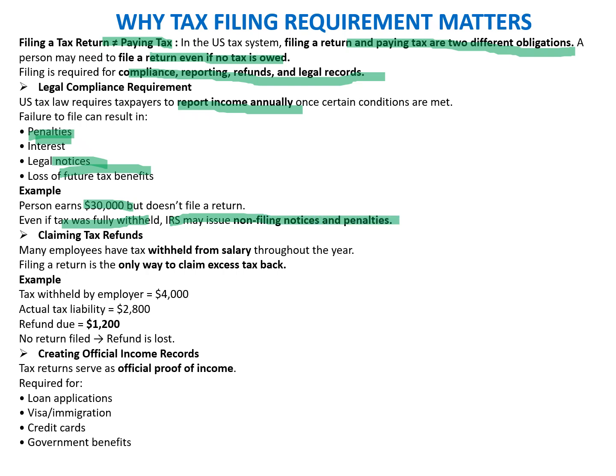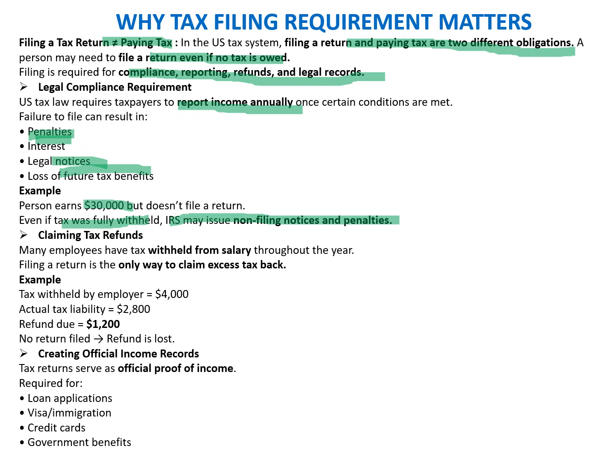So the obligation is to file the return, even if no tax is payable. This obligation needs to be managed by the individual and is mandatory. If they fail to file the return within the timelines, they are liable to pay interest and penalties, and to receive notices from the IRS.